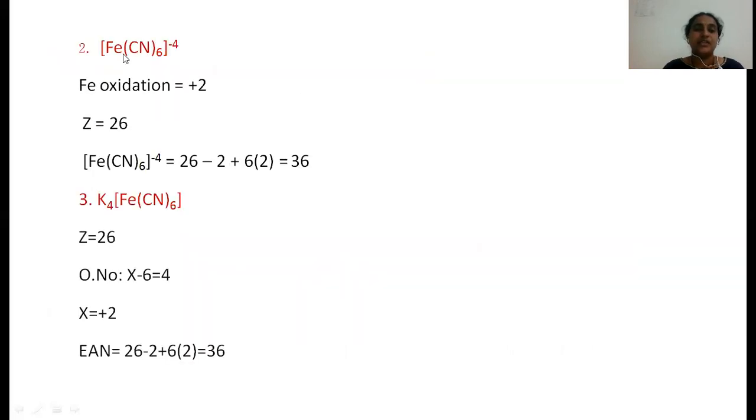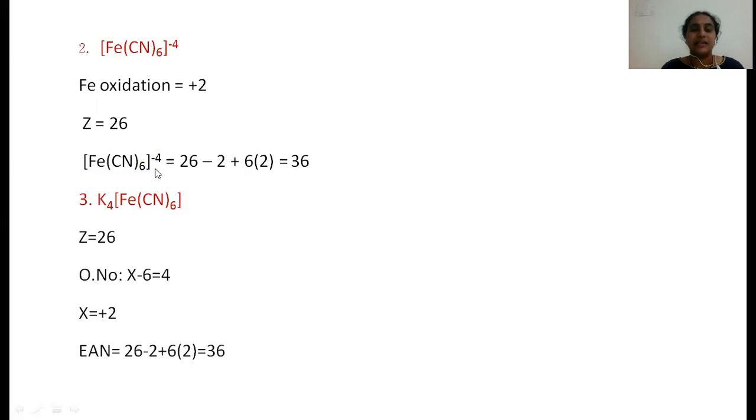For example, see another complex, hexacyanoferrate. In this complex the iron atomic number is 26, and here we have to calculate the oxidation number. Cyanide is a monodentate negative ligand, and with 6 ligands present, X minus 6 equals -4. Therefore, this complex's oxidation number is +2.